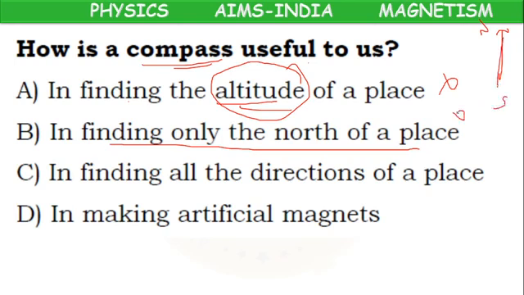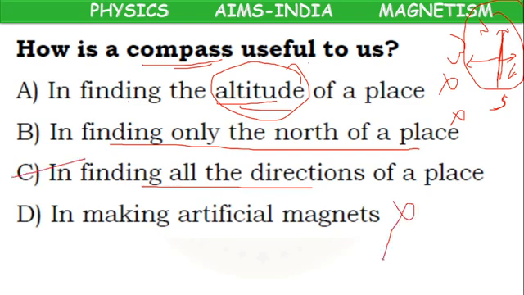So only north means it is wrong. In finding all directions, correct, because if we know one direction, the downside direction is south, the right side direction is east, and the left side direction is west, so we can find all the directions. So C option is correct. In making artificial magnets, wrong. So only C option is correct.